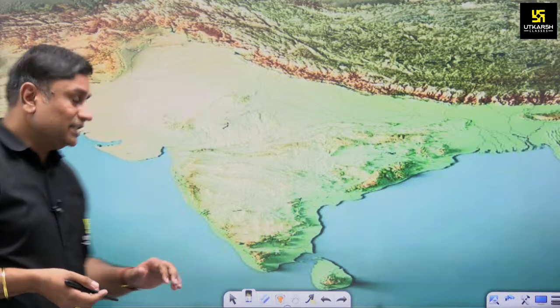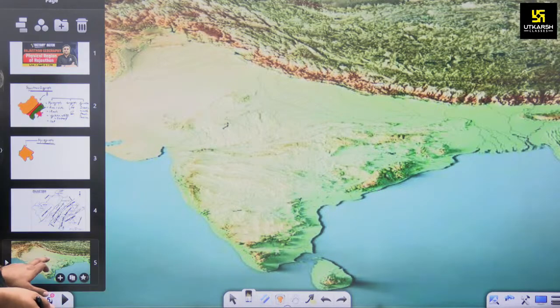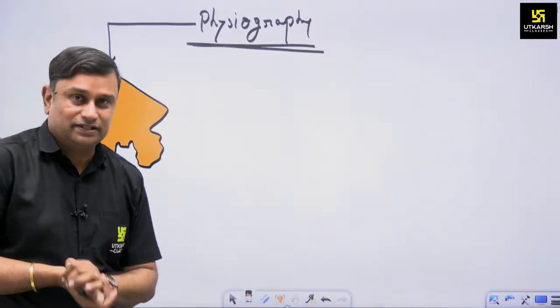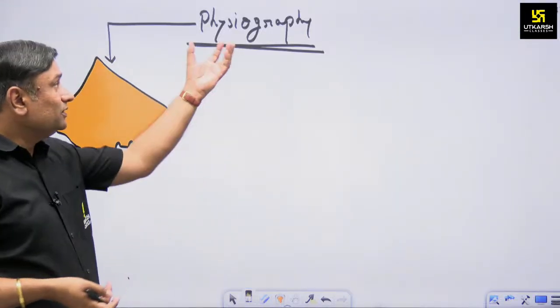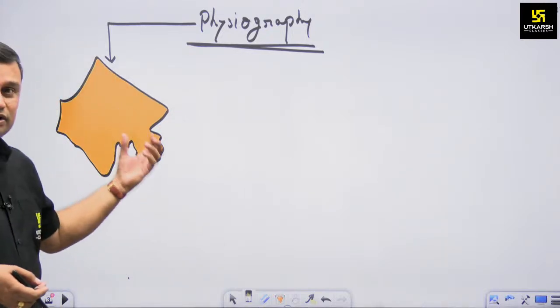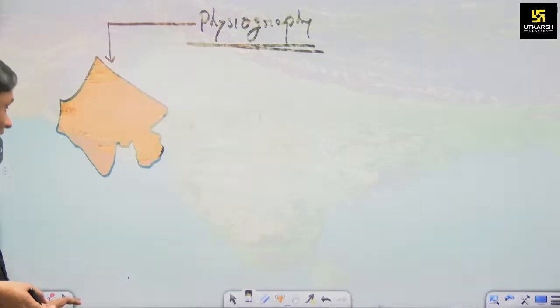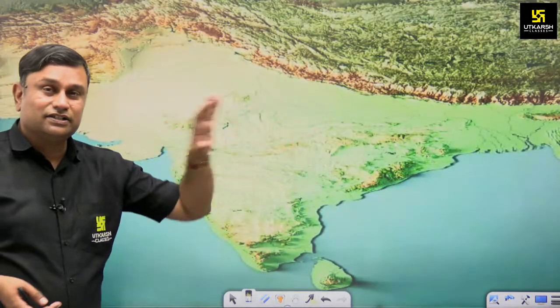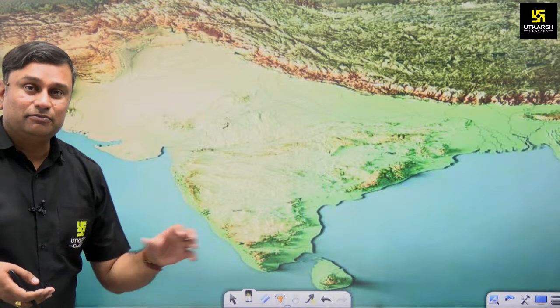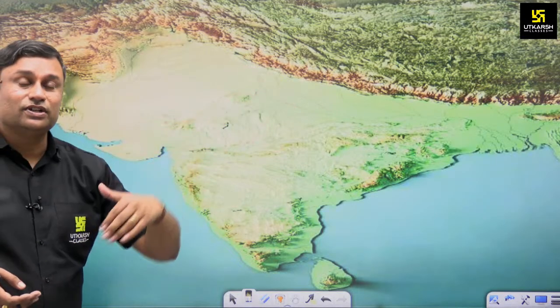Physiography says that right now we are in the state of Rajasthan. This state is also a part of a larger section, a larger part of the landmass, and the landmass in its larger form is known as India.